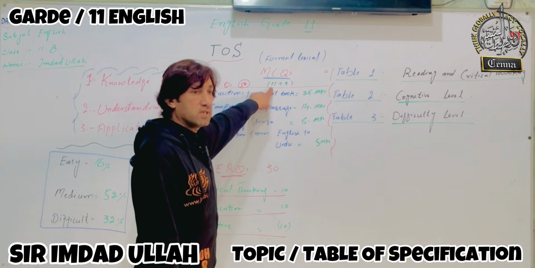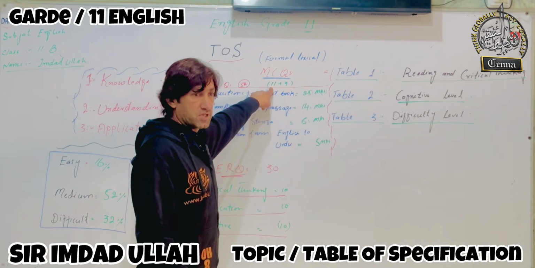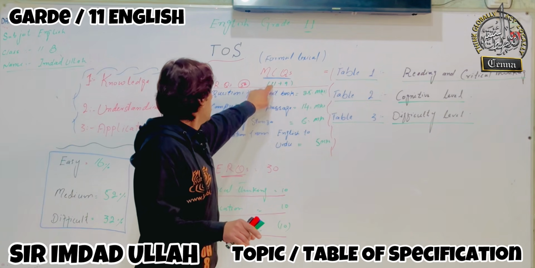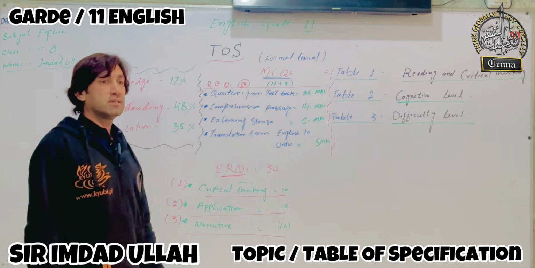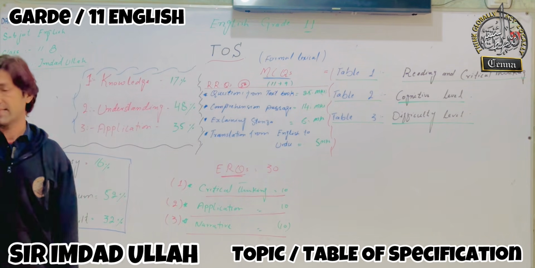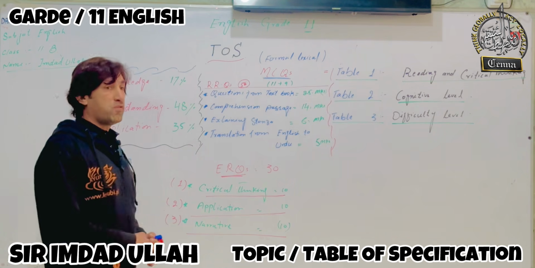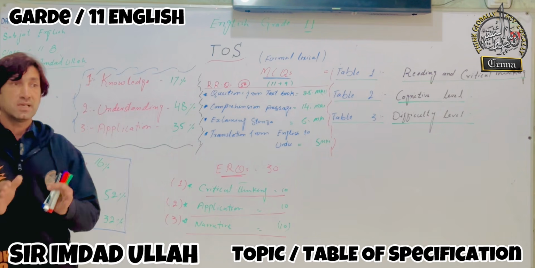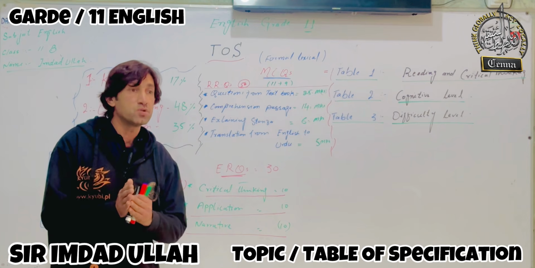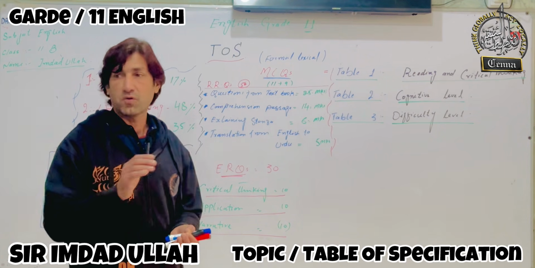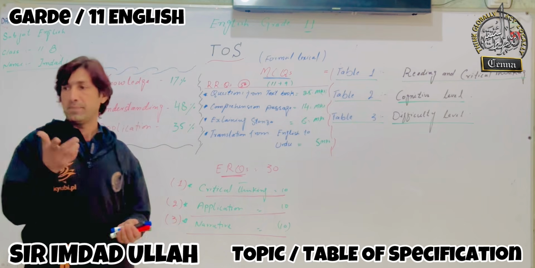The first, that is the first 11 MCQs, will contain formal lexical. Now, what is formal lexical? Formal lexical means that these 11 MCQs will be from grammar and from vocabulary.